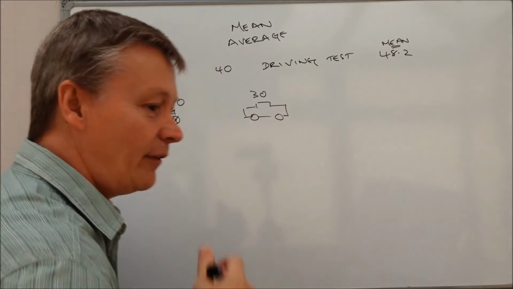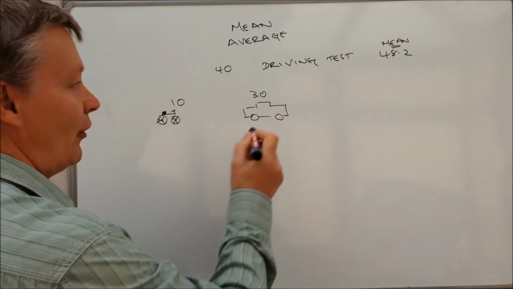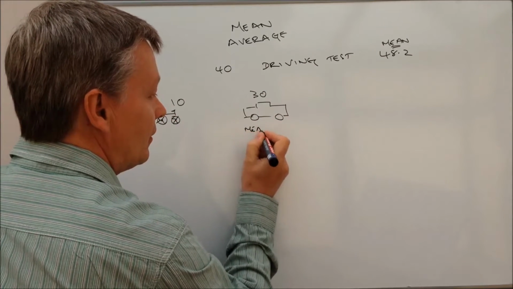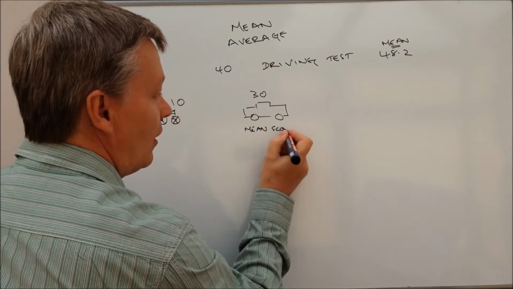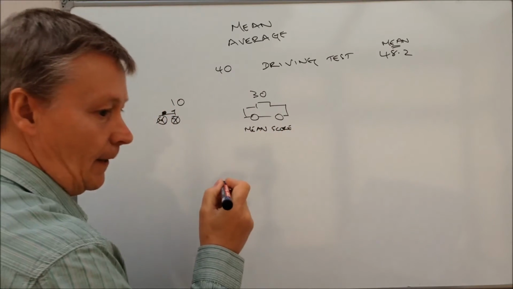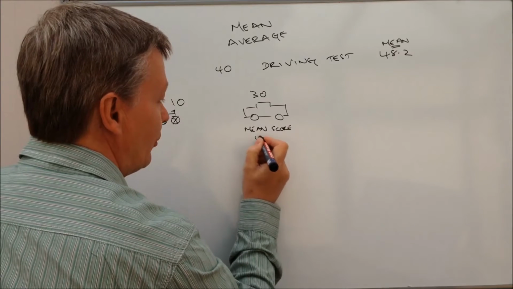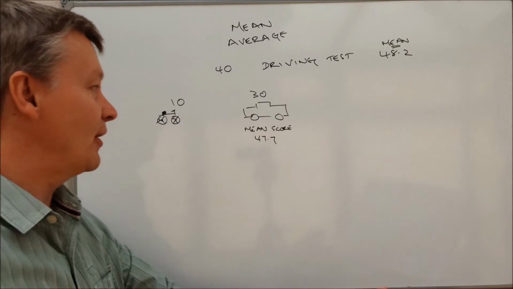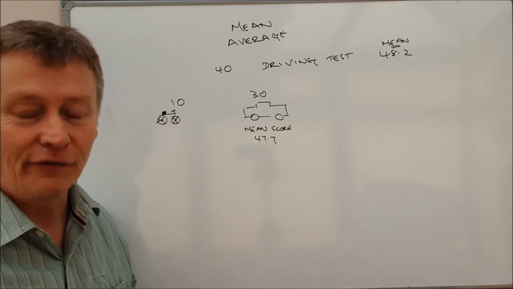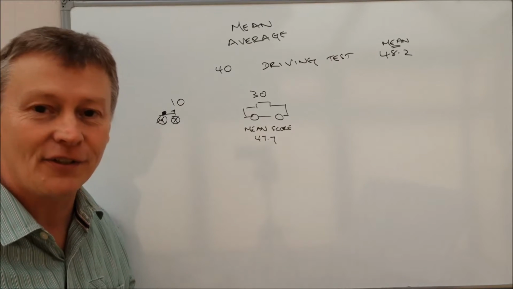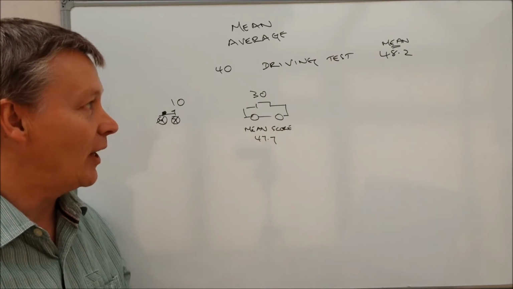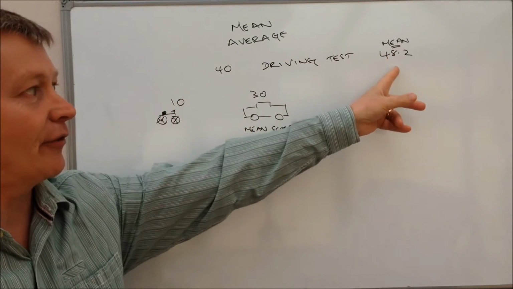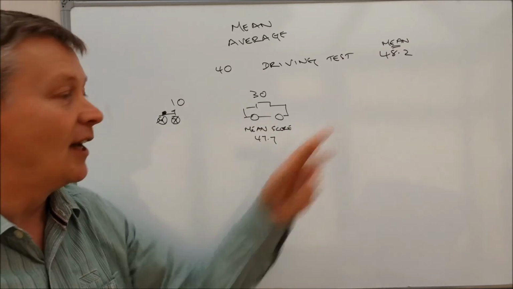The other bit of information they give you is that for the car drivers, their mean score was 47.7. I'm sorry I have to keep referring across to my notes here. It's just that there's quite a lot of information that we need to get across on the video. So the 40 people took the driving test and got an average of 48.2.